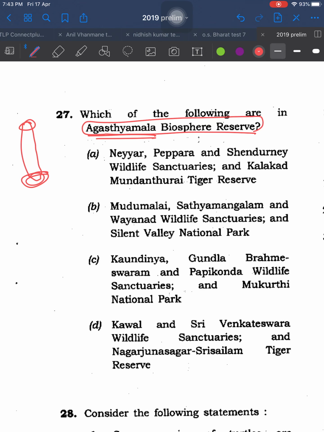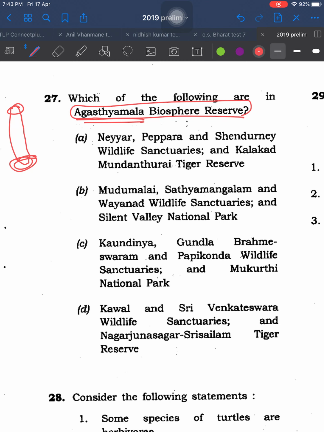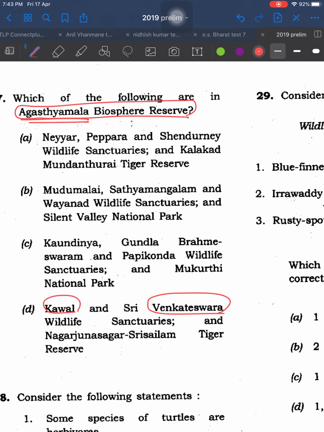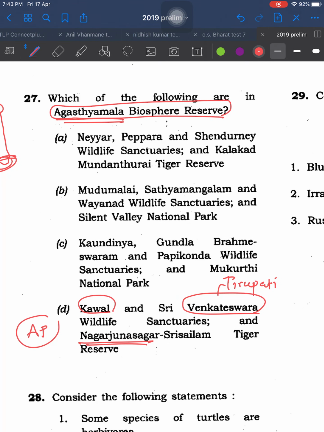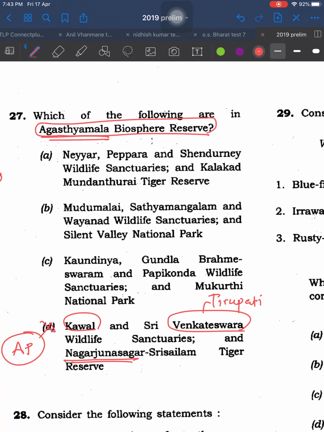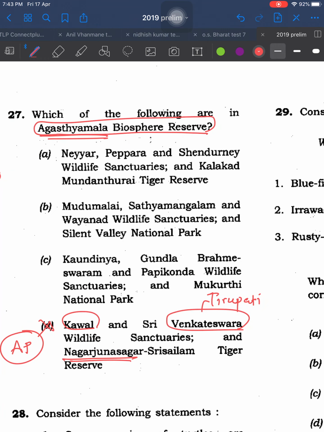and then I came to the answer. First, I removed Kaval and Venkateshwara. Venkateshwara means Tirupati, and this Nagarjun Sagar. These words are in Andhra Pradesh. This is gone. Then come to Kaundinya, Gundla, Brahmeshwaram and Papi Konda. This Konda word is especially in Andhra Pradesh and Tamil Nadu, not in Kerala. Konda means hills in Andhra Pradesh. This is also not part of the answer.